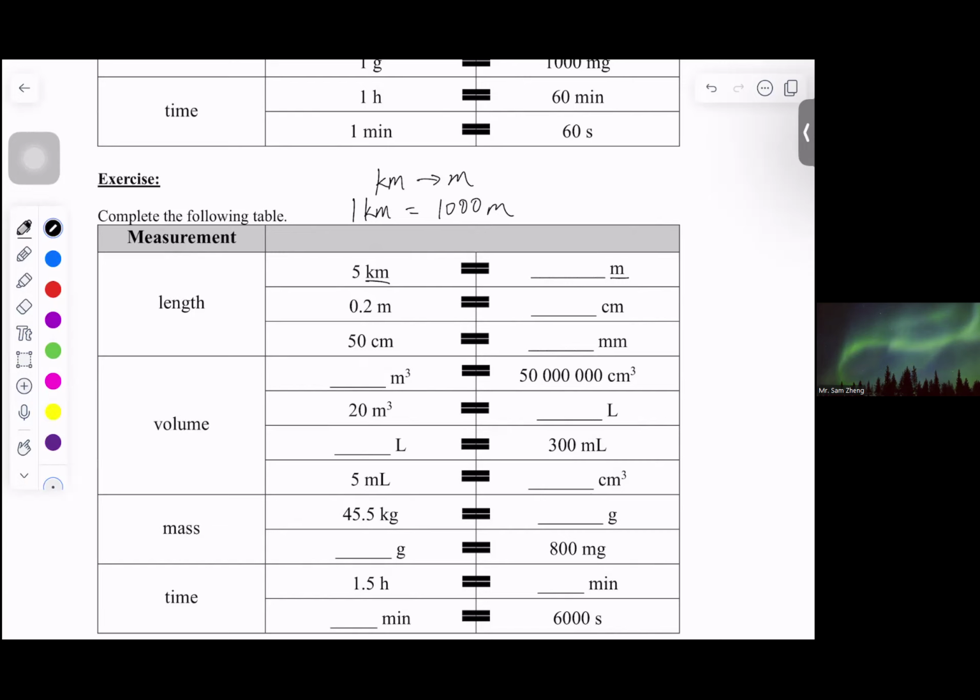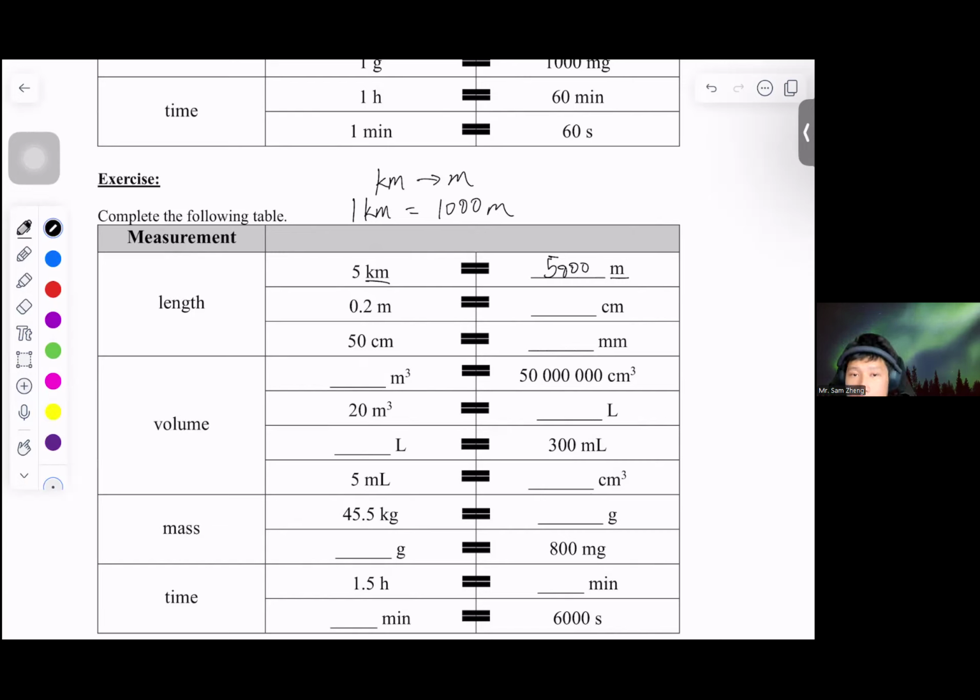Okay, so in this case, we notice that 1 kilometer is equal to 1,000 meters. So we got 5 kilometers, and in this case it would be 5,000. 我哋而家有5公里，即係5乘1000，就係5000米。